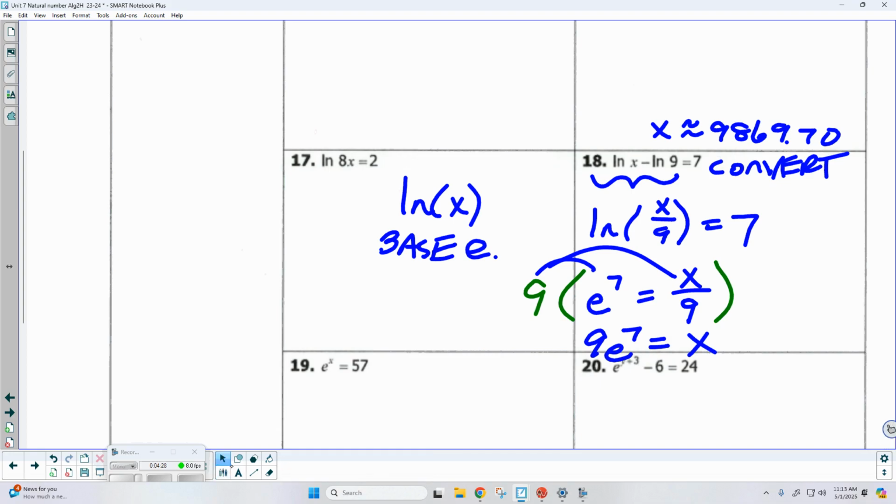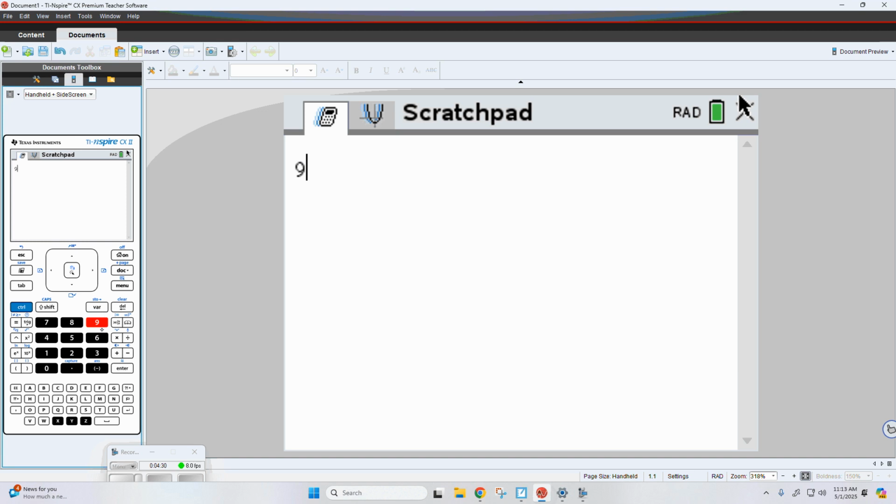So let's see what we got here. I'm going to come on over. 9. Remember, over on the left side, you got the button e to the x. If you hit control on that button, that brings up the natural log. And we want e to the 7th. So there we go. Now, this one, if you ever want to see decimals beyond what it rounds, see, that's why I said, if you put 0.69, that's fine. But with that 0.698, the 69 rounds to 70, so that's why I said 0.70. But I'm not going to split hairs on the decimal values. Okay, questions? Yeah.